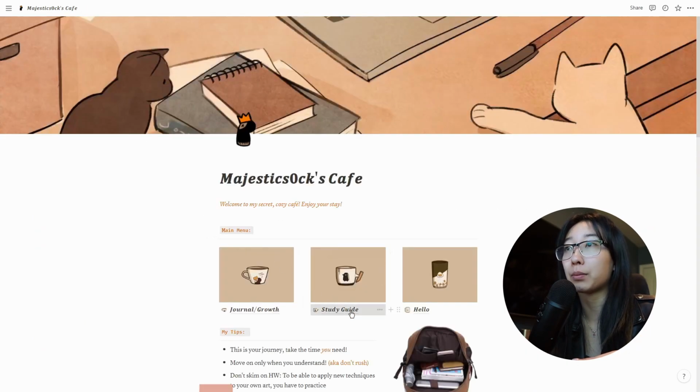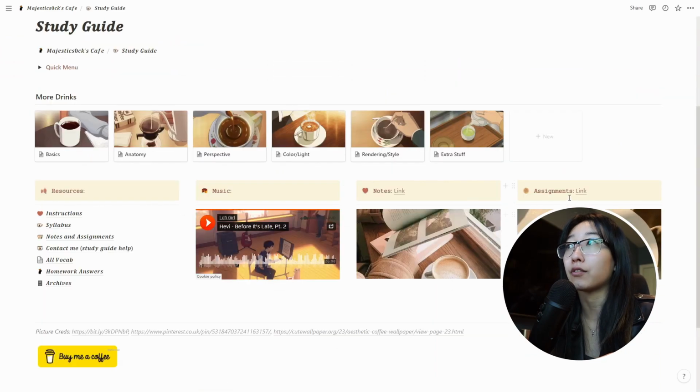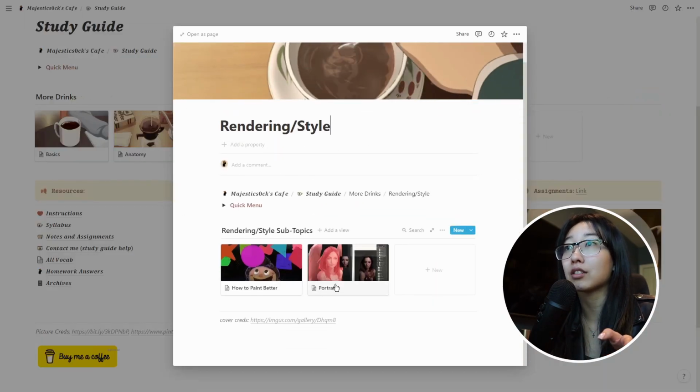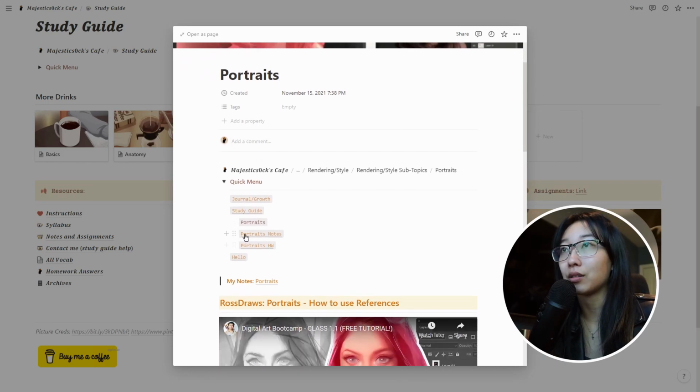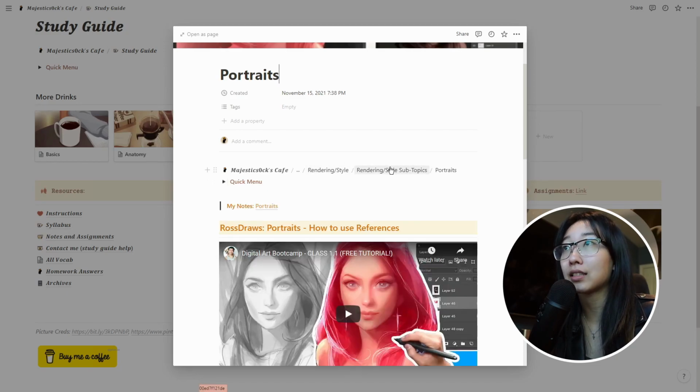And let me show you an example of both of them on a different one. In rendering or style, the quick menu here will have links to the notes and the homework, including the homepage links. And then the bread links here, it has more pages to go back to get to the original homepage, if that makes sense. Does that make sense? I hope that makes sense.